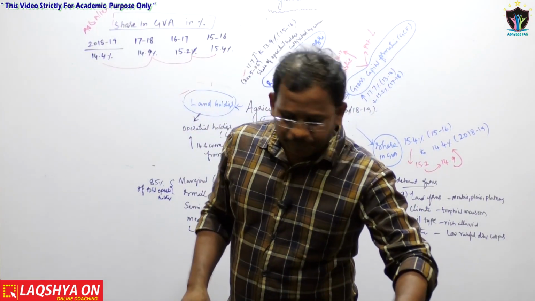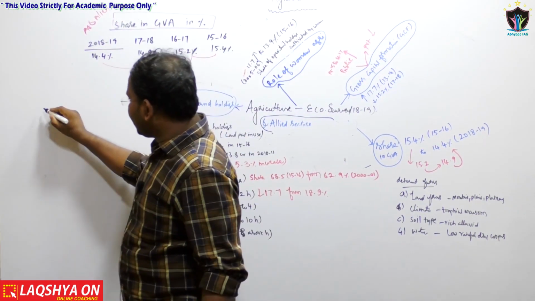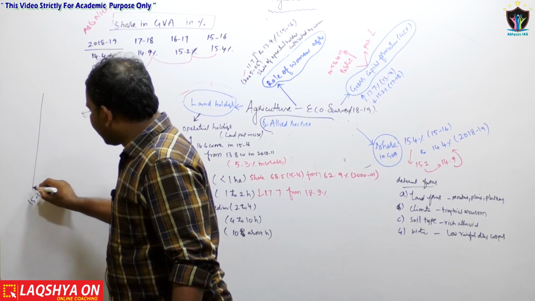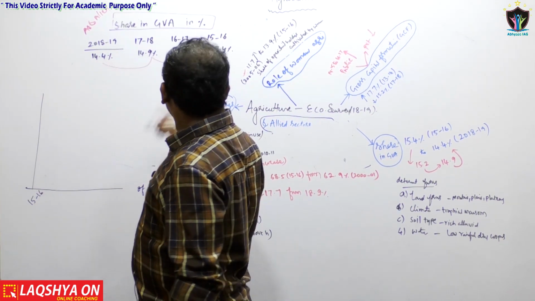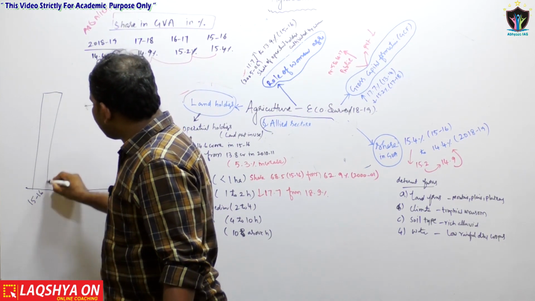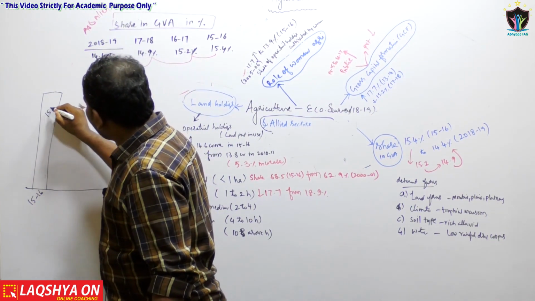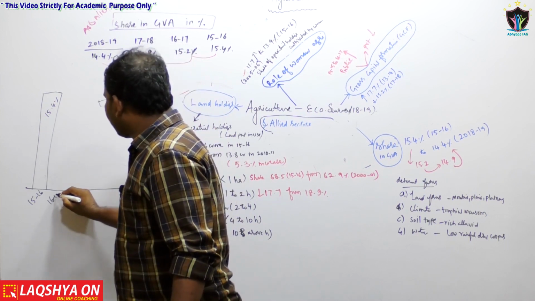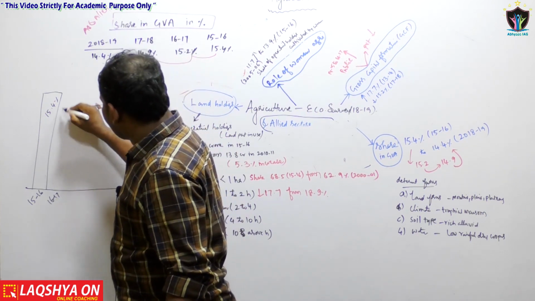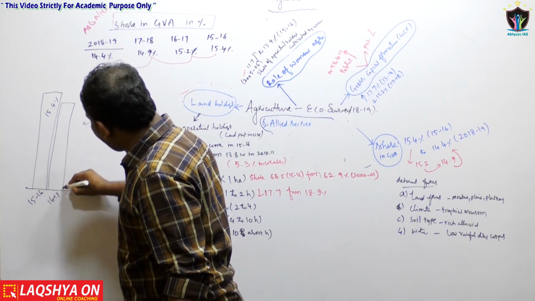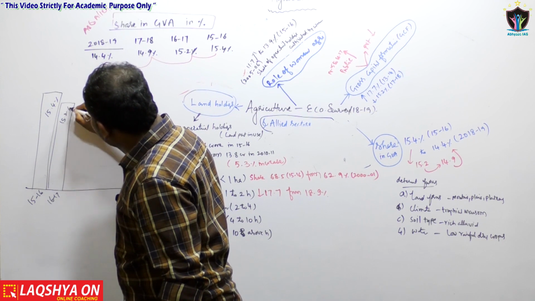If I analyze through a particular graph, this is the 15-16 data. As far as the 15-16 data is concerned, the agriculture share was around 15.4 percentage. Now in 16-17, this has reduced to 15.2 percentage.